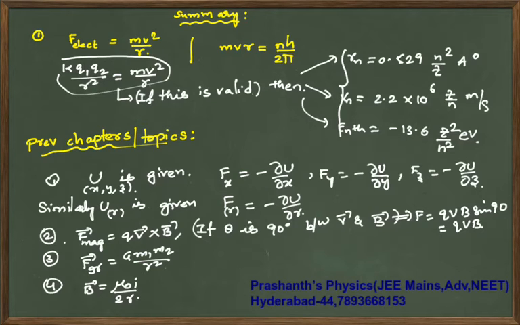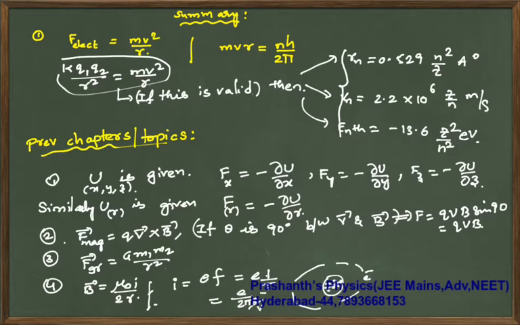So from this, your I value for rotating current is E times frequency. If you have a charged particle that is going in a circle like this, then your current generated is I equal to E times frequency. Frequency is 1 by time period, that is equal to E by, your time period is 2 pi r by V, so that will become EV by 2 pi r. Okay, so all these expressions we will be using and we will be calculating different values.